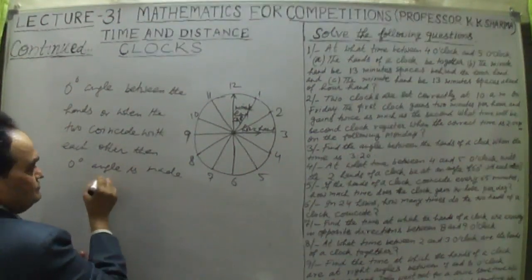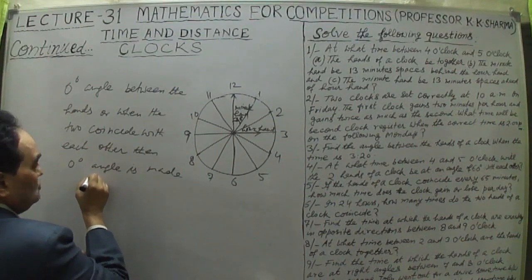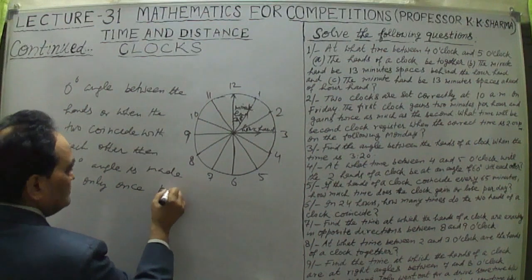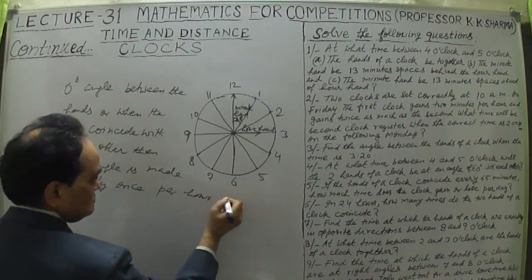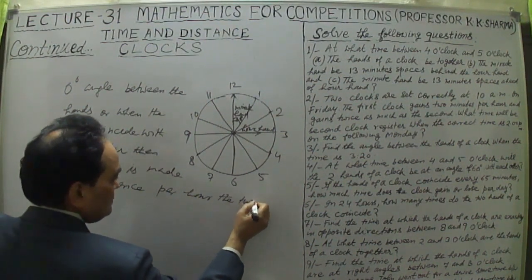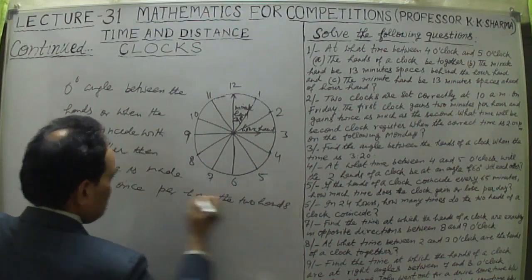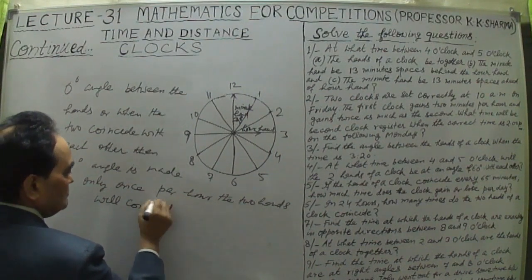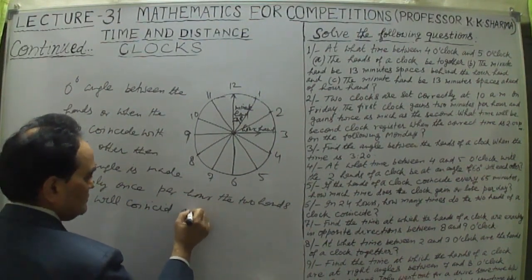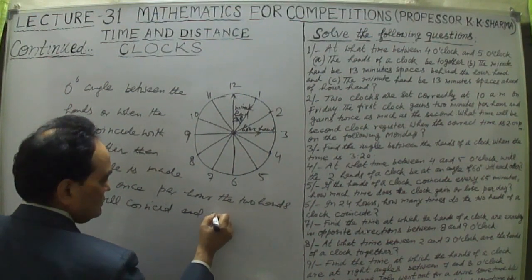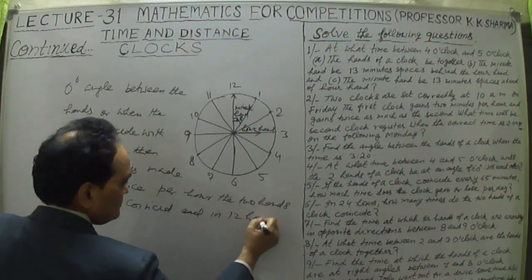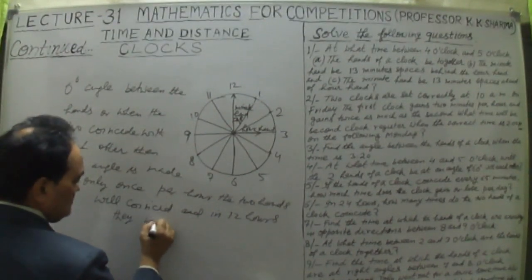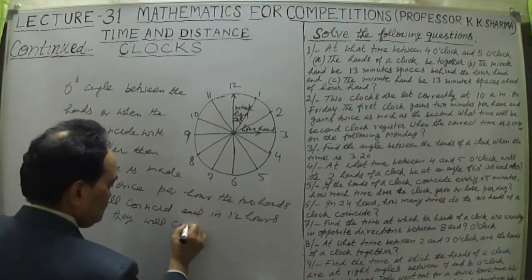So only once per hour the two hands will coincide, and in 12 hours they will coincide only 11 times.